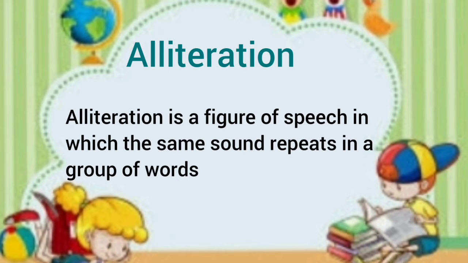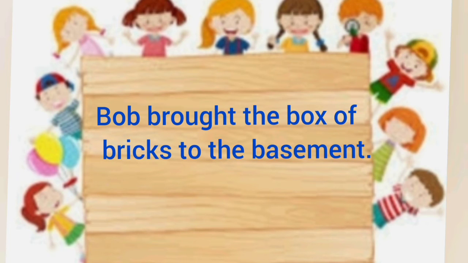Alliteration. Alliteration is a figure of speech in which the same sound repeats in a group of words. For example, Bob brought the box of bricks to the basement. Here, the B sound is repeated throughout the statement.